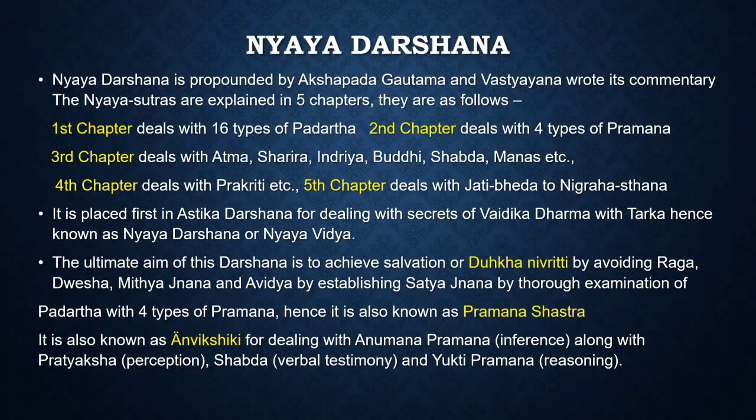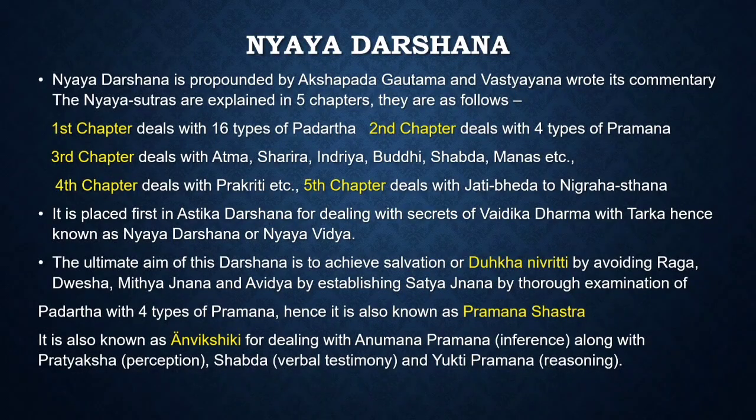Nyaya Darshana was propounded by Akshapada Gautama and the commentator was Vatsyayana. So the Nyaya Sutras are explained in 5 chapters, and let us see what each chapter involves. The first chapter deals with 16 types of Padartha. The second chapter deals with 4 types of Pramana. The third chapter deals with Atma, Sharira, Indriya, Buddhi, Shabda and Manas. The fourth chapter deals with Prakriti, etc. The fifth chapter deals with Jati Beda to Nigrahasthana.